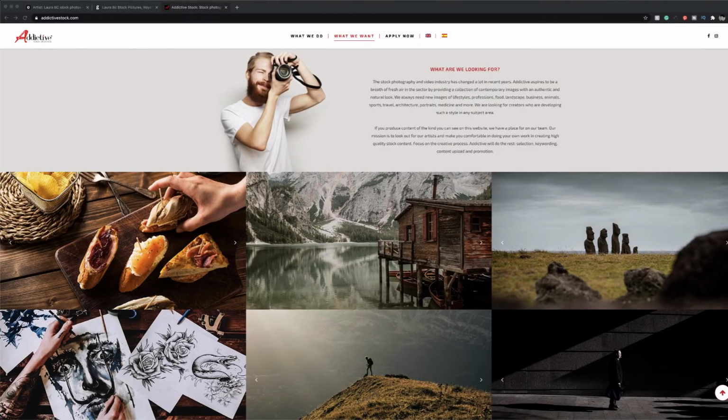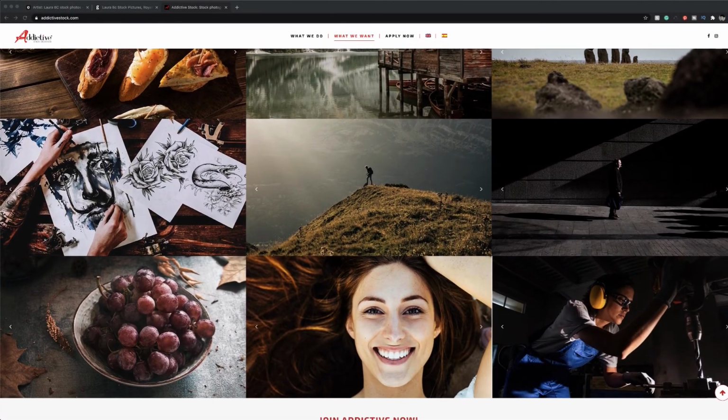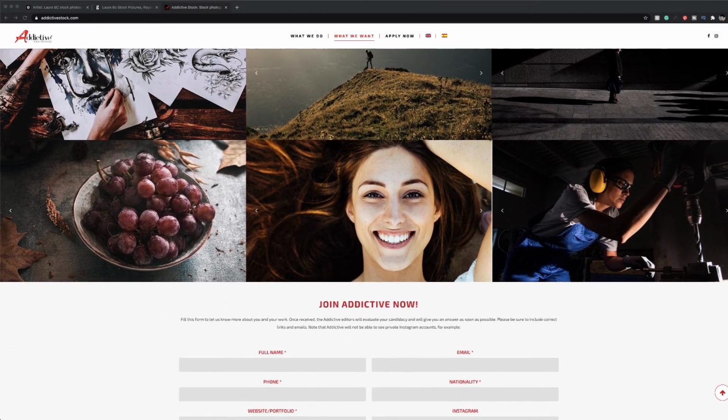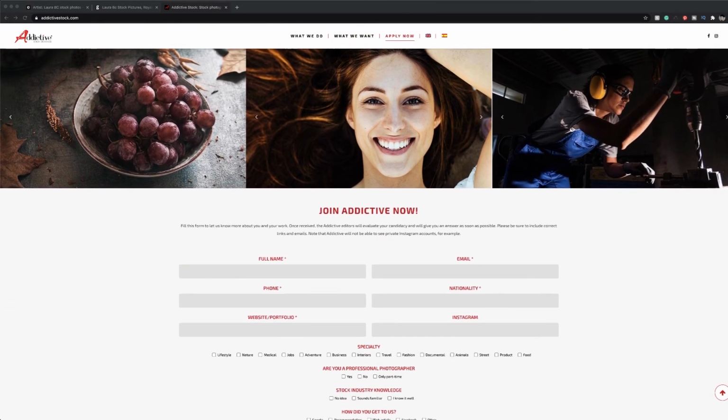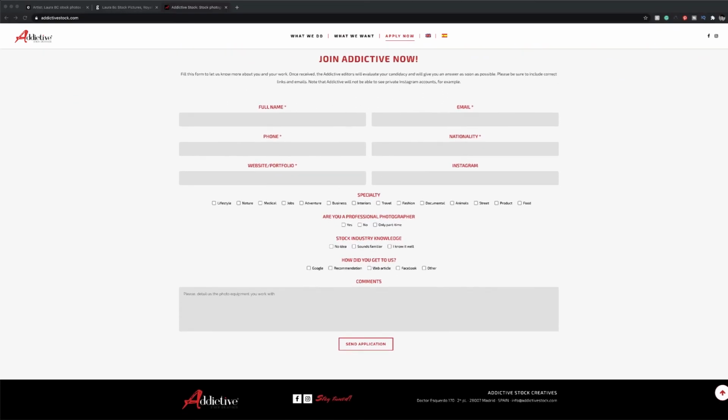I'm with one from Spain called Addictive Stock, which is super good. They work internationally as well, and it works very well for me. They keep 40% of my benefits, but I've already sold with them and I'm very happy. But I always try to do it myself, obviously, to have a bigger cut of my pictures. But when I want to save time and I'm very busy, I send them to them and they do it for me.